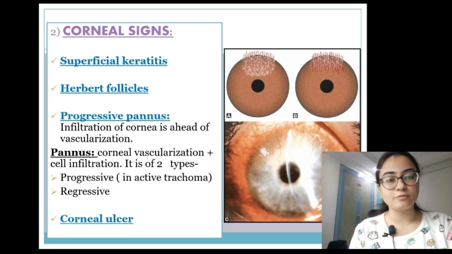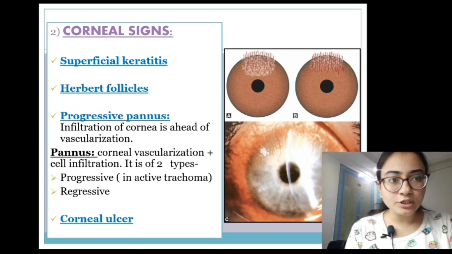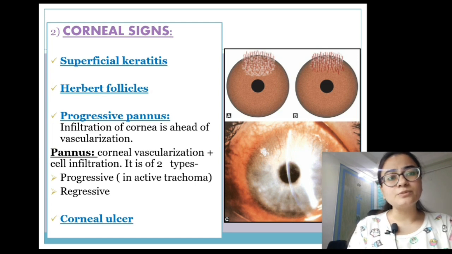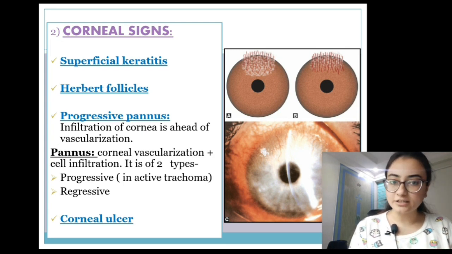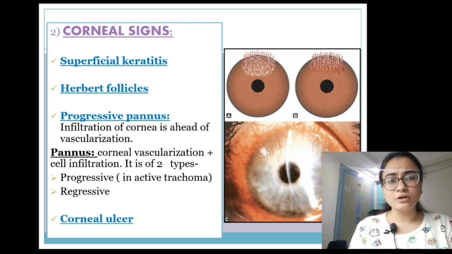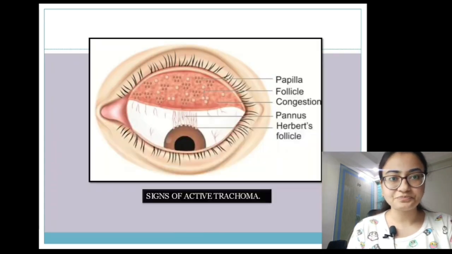So this is progressive pannus, which we see in active trachoma. While in figure B, you can see that the infiltration is behind the edges of vascularization, and that is known as regressive pannus. So in active trachoma, we are going to have progressive pannus. That means the infiltration of the cornea is ahead of vascularization. And the third sign which you can see in the cornea is the corneal ulcer.